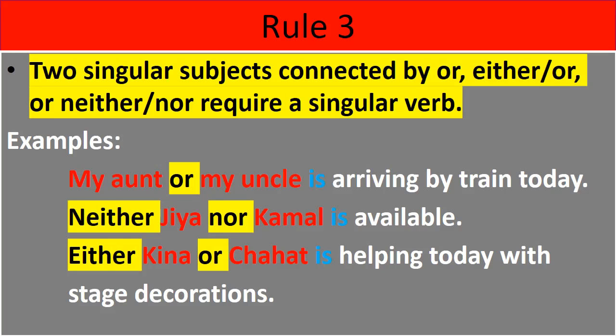Next rule. Two singular subjects connected by or, either or, neither nor require a singular verb. If you have two subjects, both are singular, and they are connected using or, either or, neither nor, then we have to provide a singular verb. For example, my aunt or my uncle is arriving by train today. So here two subjects are there, my uncle, my aunt, and they are connected using or.